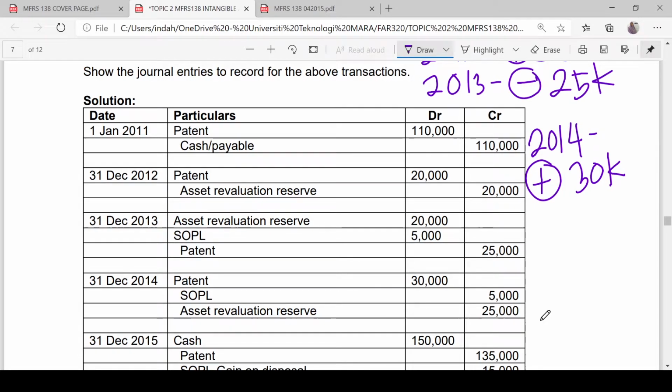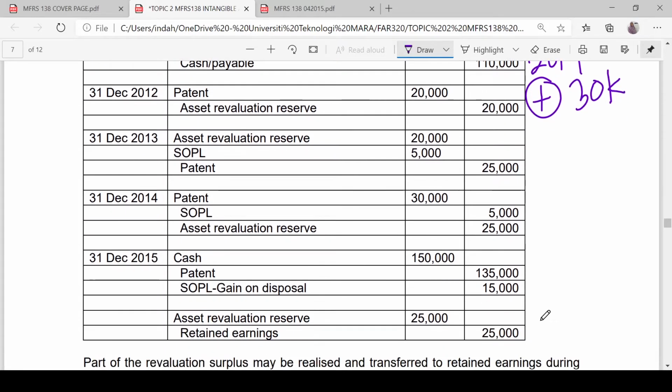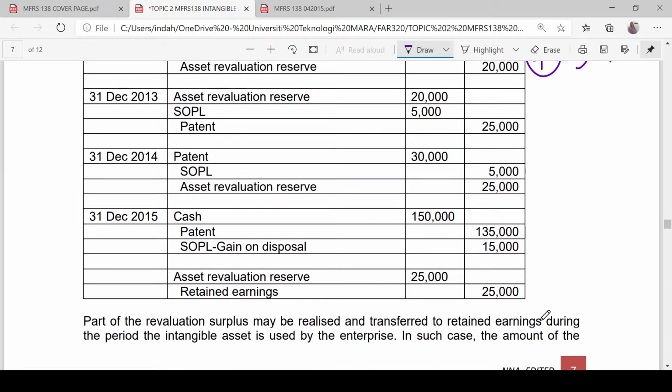What happened in year 2015? No revaluation, but the patent was disposed. So credit patent. We are going to derecognize the asset account first. So credit patent of the last revalued amount, which is 135,000 ringgit. And then we're going to debit the amount that we received from the disposal of the patent, cash 150,000. Any difference between debit and credit will be gain or loss on disposal.